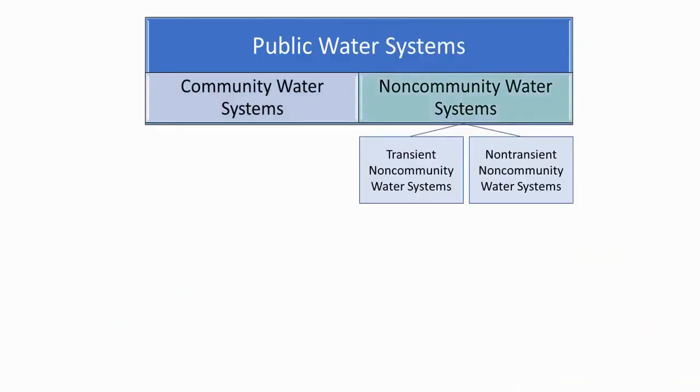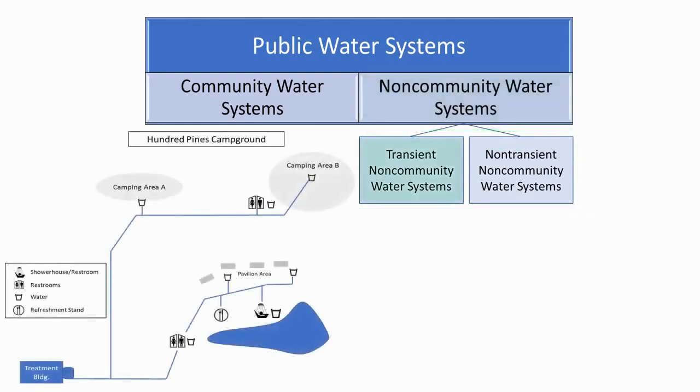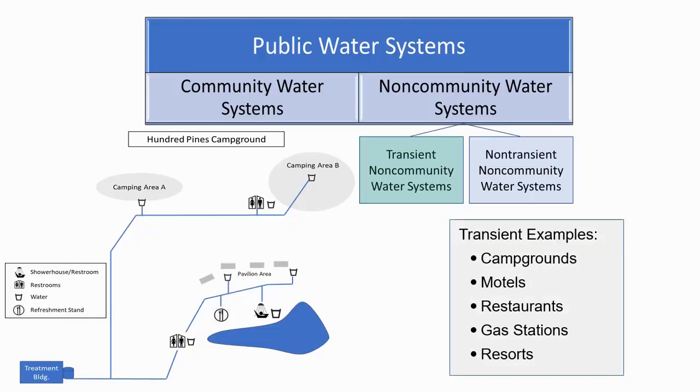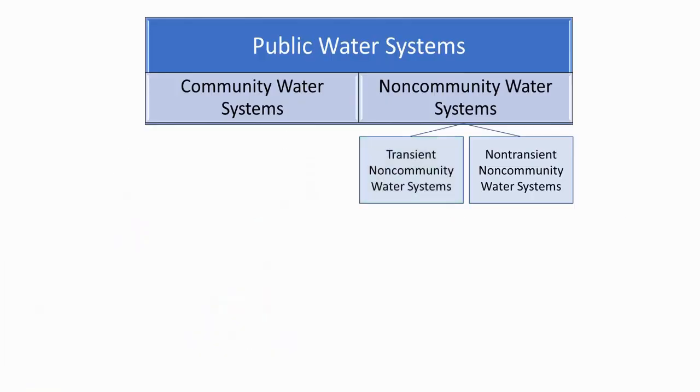Many people are not as familiar with non-community water systems. Non-community water systems include both transient and non-transient systems. Transient non-community water systems serve people at least 60 days out of the year, but not necessarily the same people or on a regular basis. The population served is considered transient because they are only there for a short period of time. Examples may include gas stations, resorts, campgrounds, motels, and restaurants.